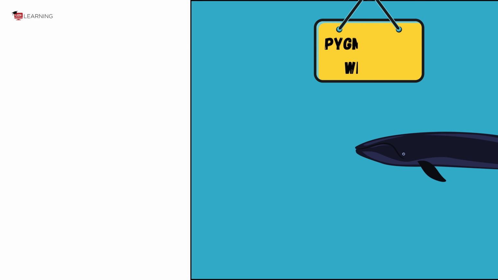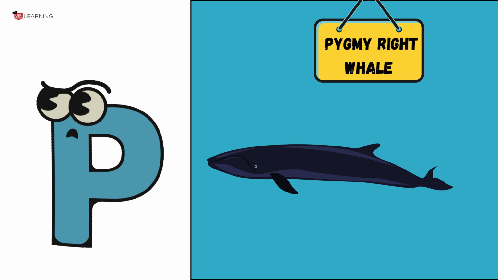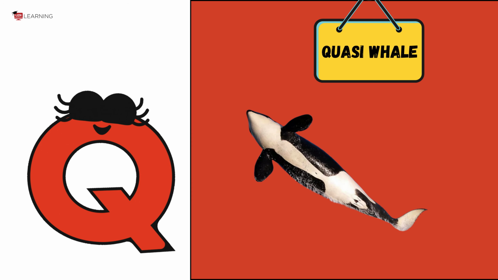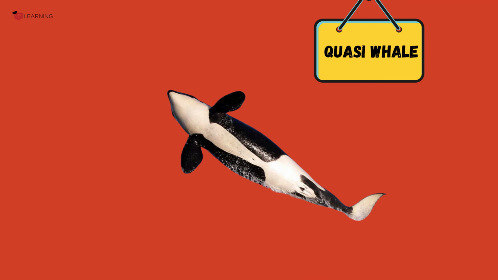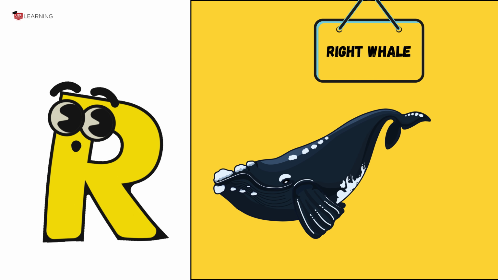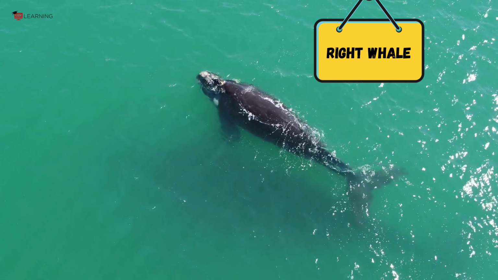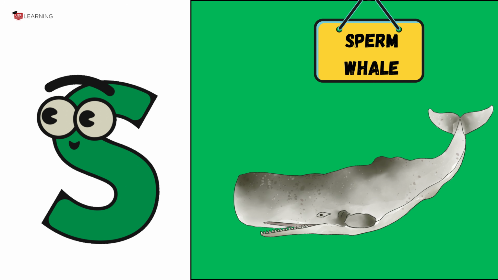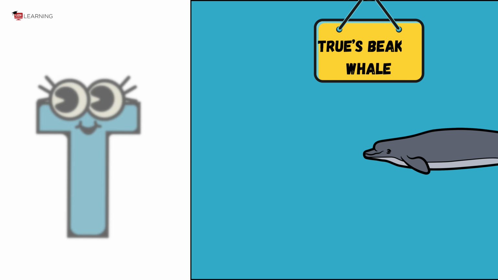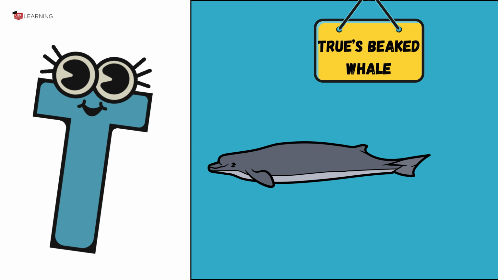P is for pygmy right whale. Q is for quasi whale. R is for right whale. S is for sperm whale. T is for true's beaked whale.